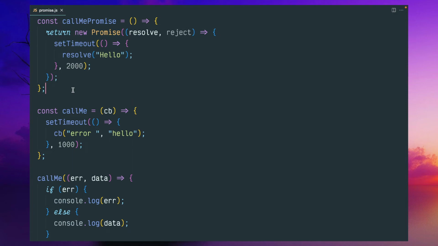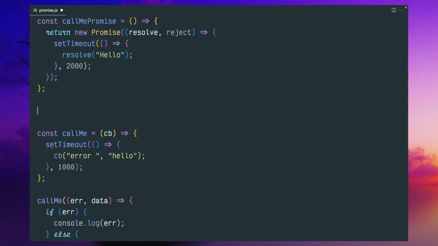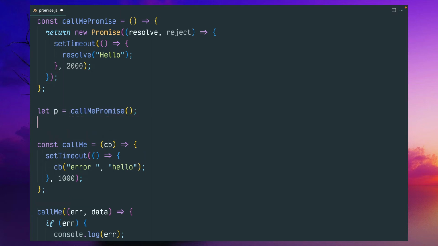So we could call this function, call me func, like this we can call it, and we can store it into another variable, but we can't directly access the data after this point because this data may not be available at this moment.